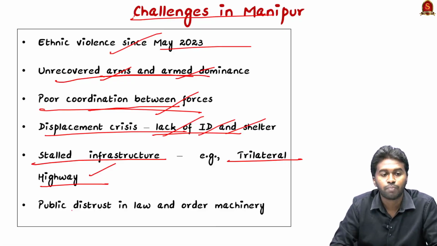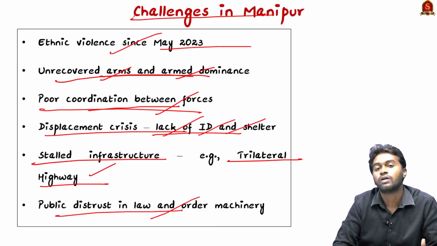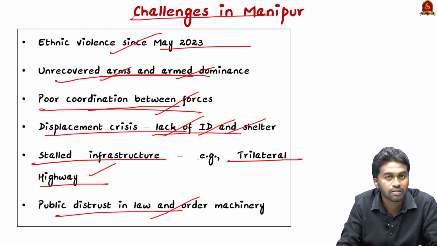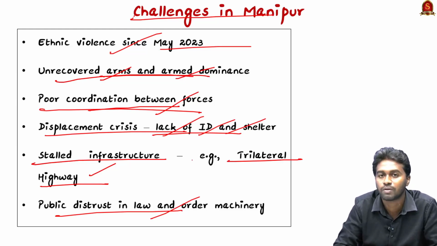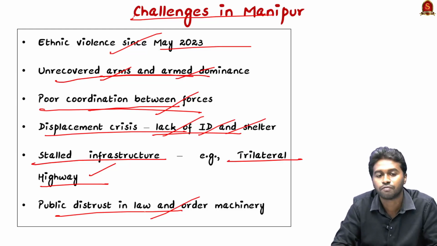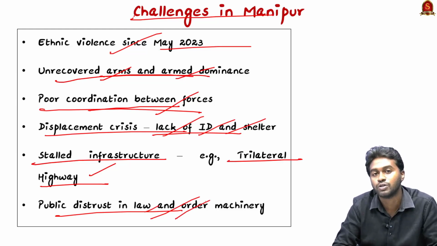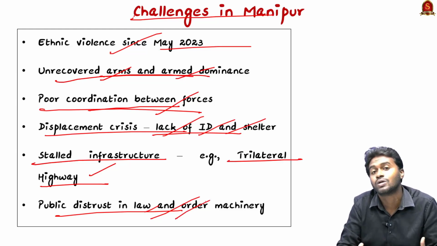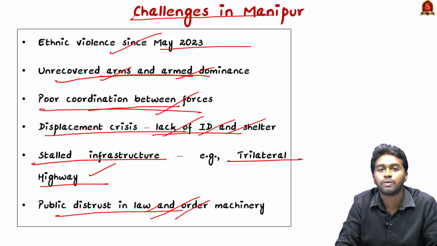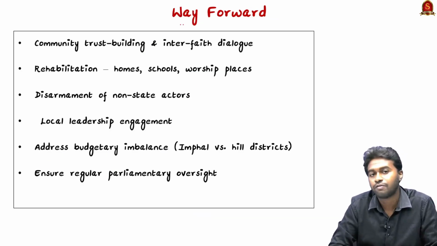And the next is public distrust in the law and order machinery. We know that it has been almost 3 years and still the government is not able to bring peace in the state of Manipur. Therefore, the people in Manipur have also lost their faith in the law and order machinery, and that makes the situation even more difficult for a government to control and bring peace in the state. So what is the way forward?